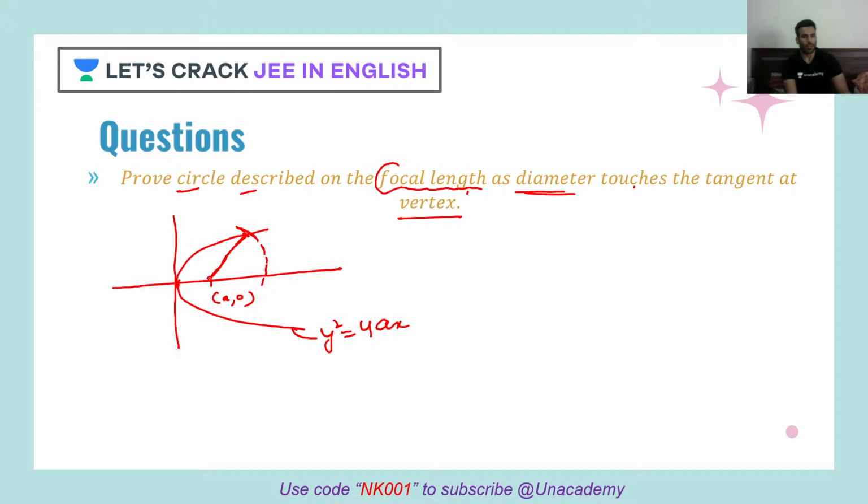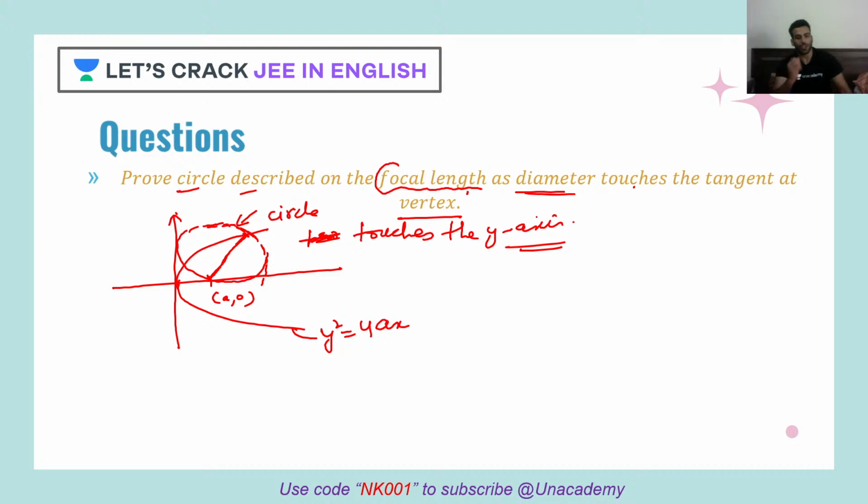When I draw a circle considering this as diameter, what do I see? We have to prove that this circle touches this line, because this is the only tangent at the vertex of the parabola. So what I mean to say is, this touches what? The y-axis. That's what you have to prove. Okay guys, tell me, how are you going to solve this question?